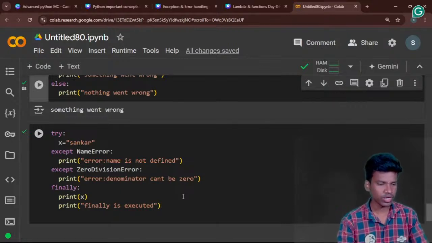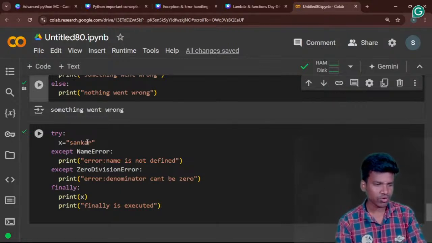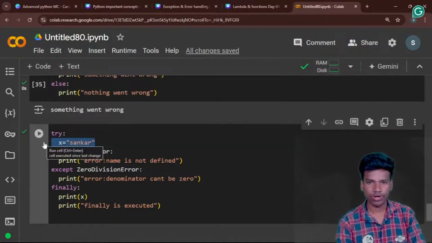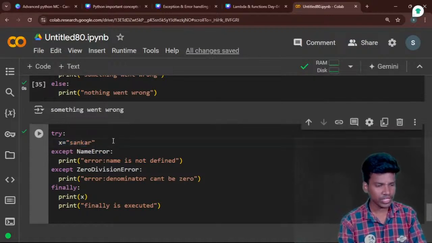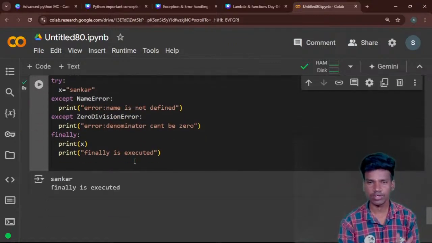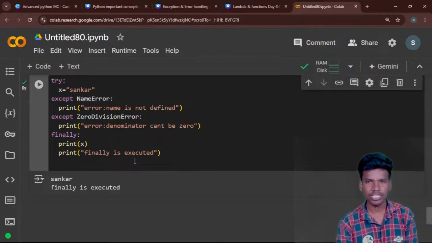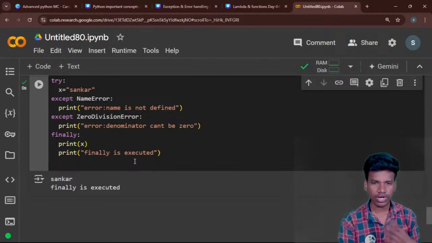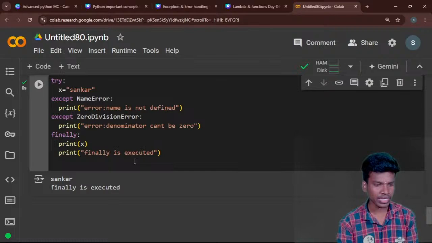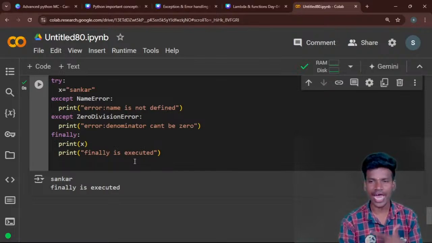Now I run this one, then only you can understand. If x is equal to Shankar, now I may mention the name, right? Is this an error or not? This is not an error because I mentioned the name properly. I create one variable x and pass the value like a string, so it's not getting the error. Then only Shankar will be executed and also the finally is executed. The finally will handle the output answer, right?